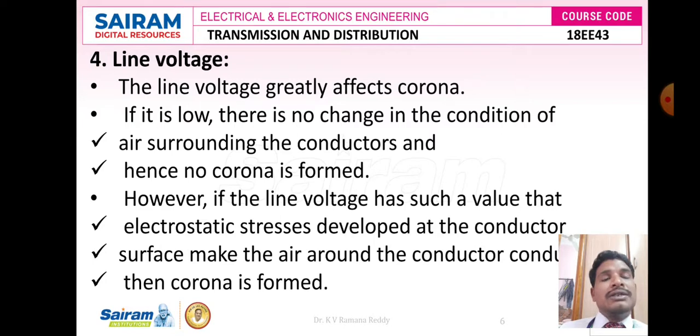So always, if the voltage between the two conductors is either the line voltage or less than the line voltage, then the corona effect is small. Otherwise, even for fair weather conditions, not for stormy weather conditions, the effect of corona is higher for line voltage which is the rated value or greater than the rated value.